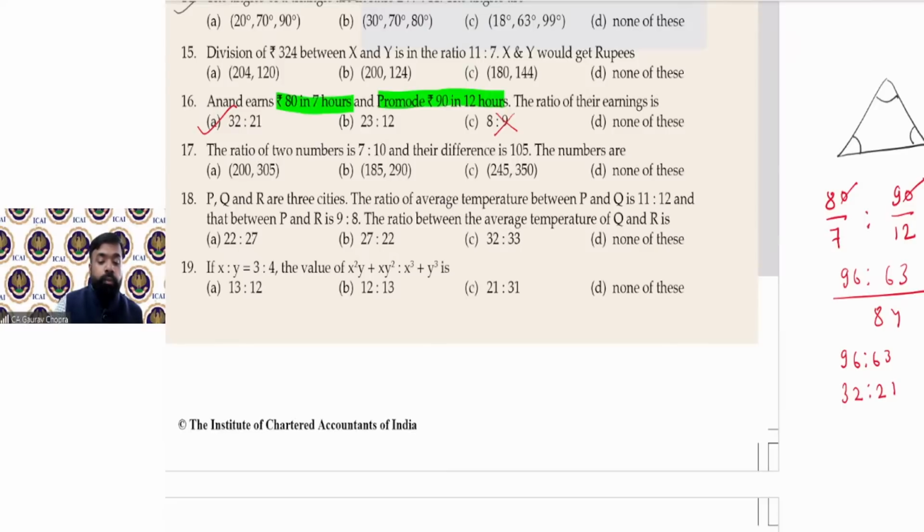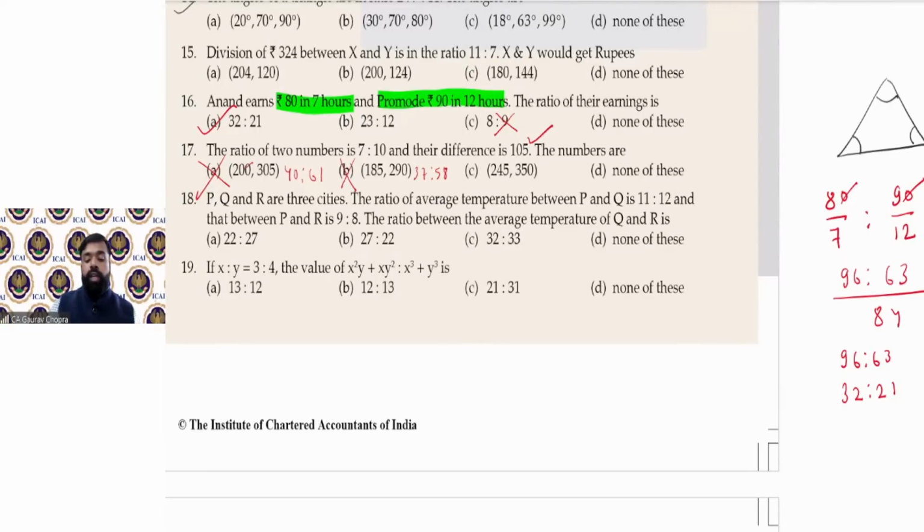If you cancel with the help of 5, 5 से cancel करने पे 40 ratio 61. So this is not 7:10. So option number A is rejected. Option B, again cancel with the help of 5. You are getting 37 ratio 58. So this is again not 7:10. B is also rejected. Third option, 245 and 350.